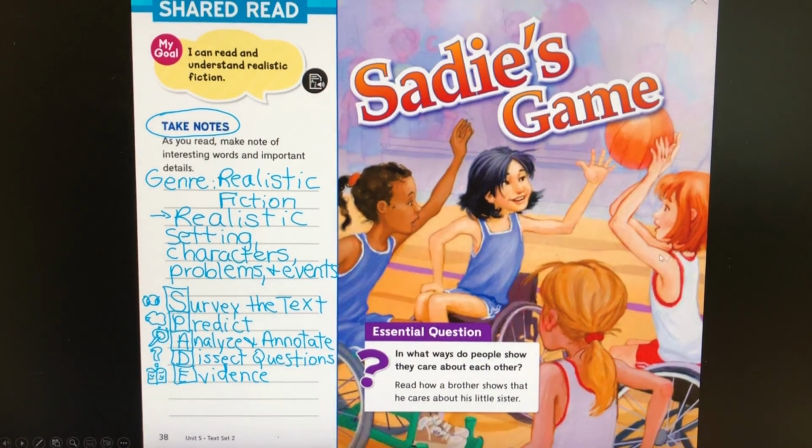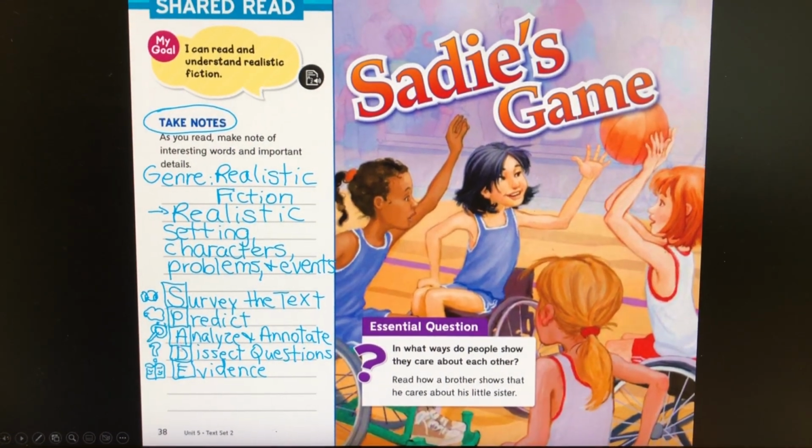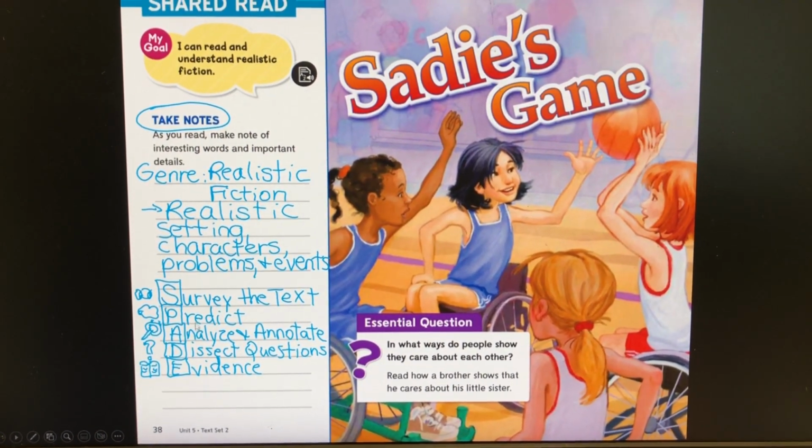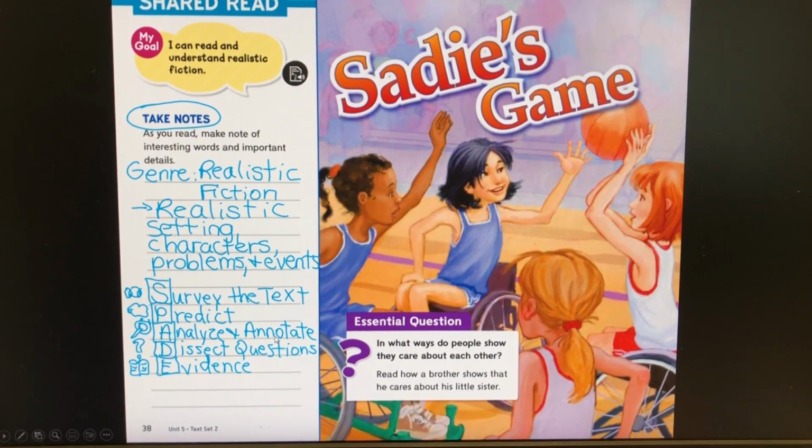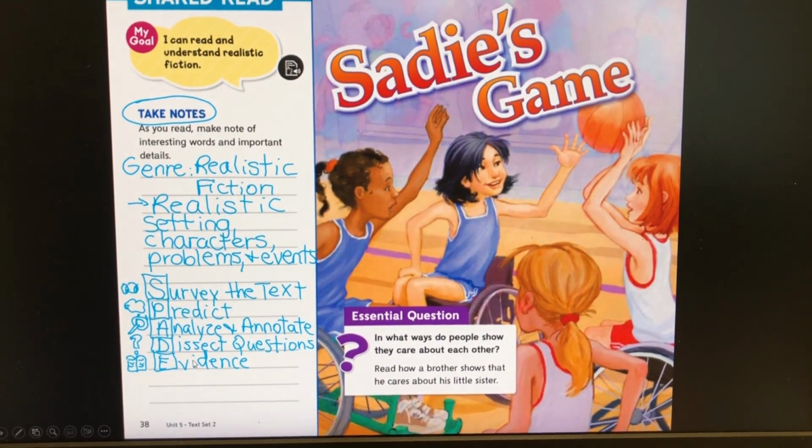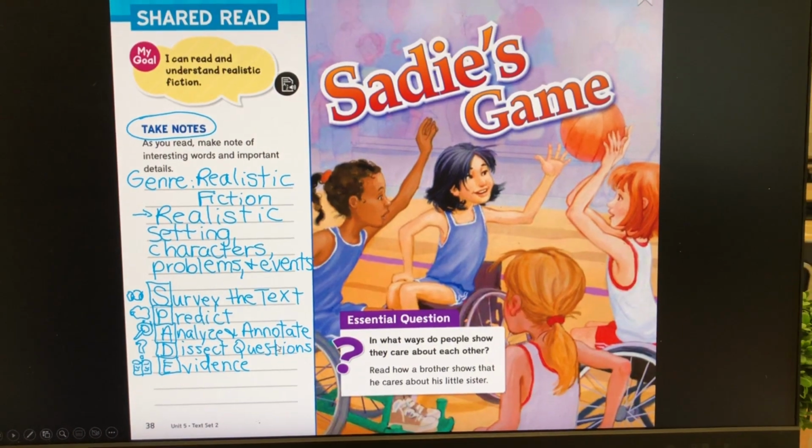I forgot to say, we also did the P in SPADE. So the only thing we have left to do is the analyze and annotate, which we'll do tomorrow as we read, and then use the evidence as we answer the questions.